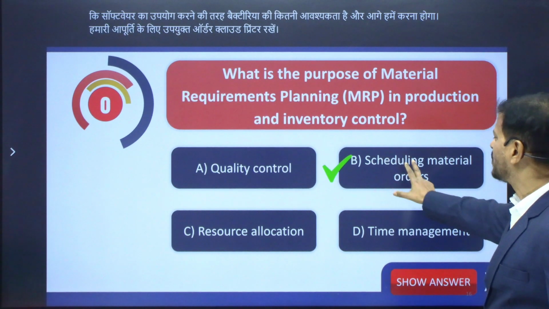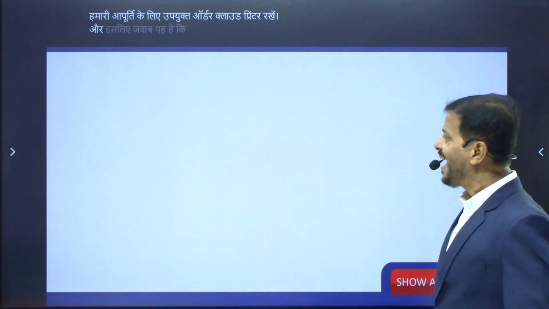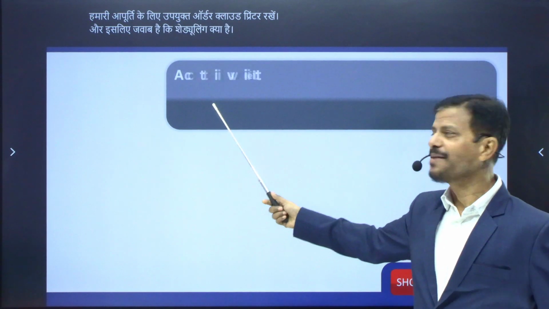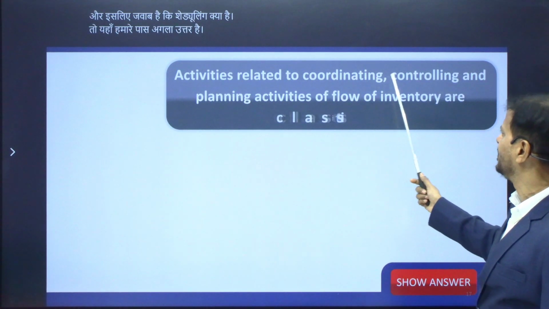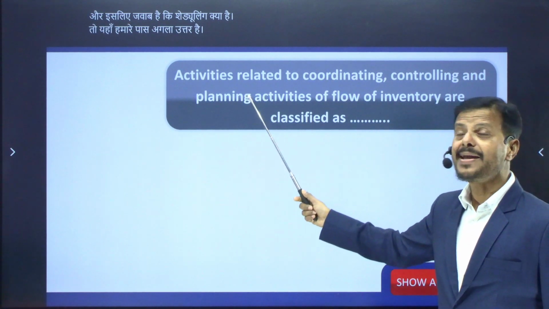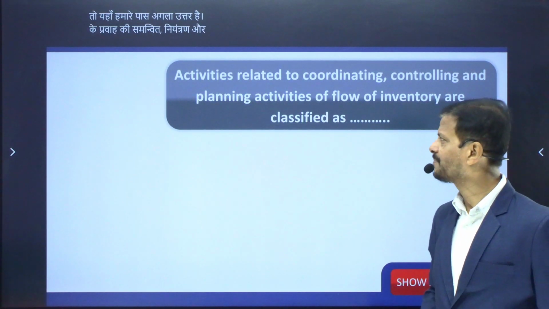And so the answer is what? Scheduling material orders is our answer. And so here we have the next MCQ. Activities related to coordinating, controlling, and planning activities of flow of inventory are classified as.